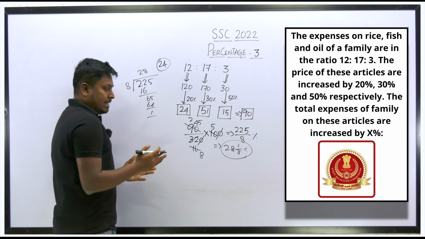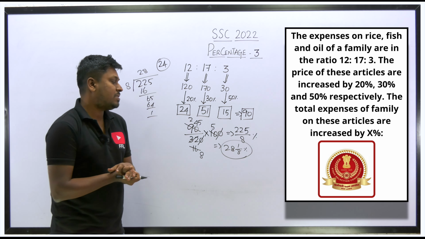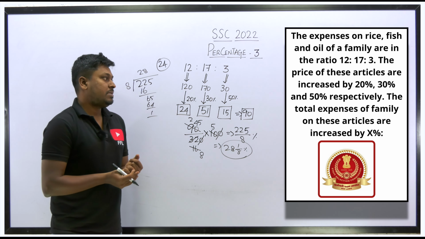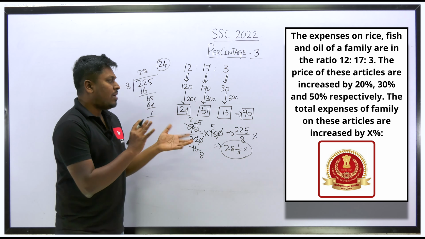So the total increase in the expense of the family will be 28 1/8%. So this will be the answer for this question. Understood or not, right? So this is one way of solving the question.